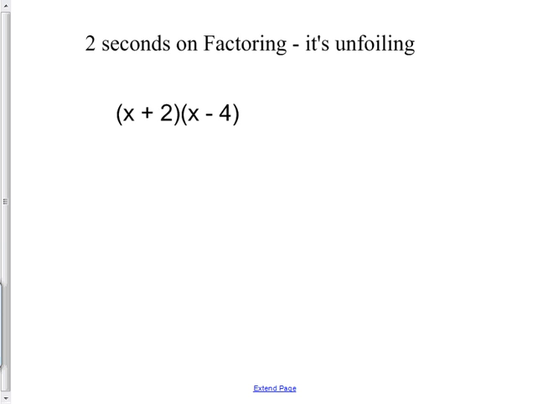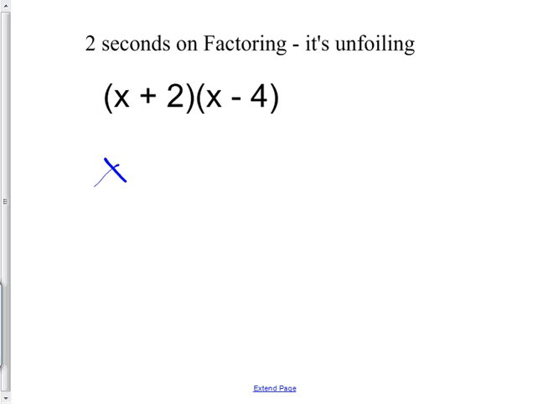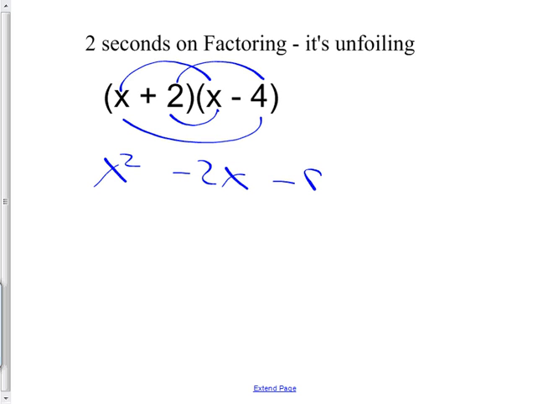So if you're worried about that, stay focused on this one. All right, this is foiling. This is where factoring comes from. If I take this and multiply it out, x times x, x squared. That's the firsts. My outside and my inside make negative 2x. My lasts make negative 8. Do you remember doing that? Foiling? Okay, good.